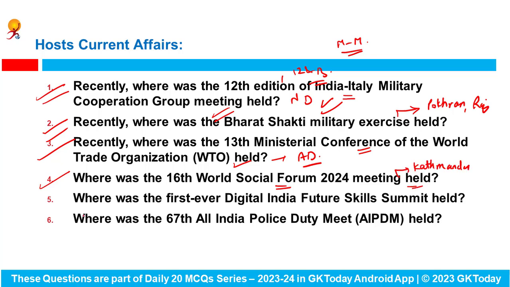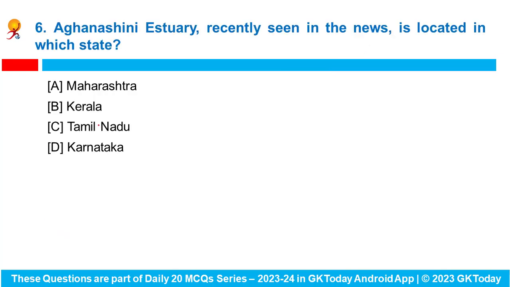Okay. Where was the first ever Digital India Future Skills Summit held? Answer is Guwahati in the state of Assam. Fine. Where was the 67th All India Police Duty Meet held? Answer is Lucknow. Fine. Next is Aghanashini estuary, recently seen in the news, is located in which Indian state?